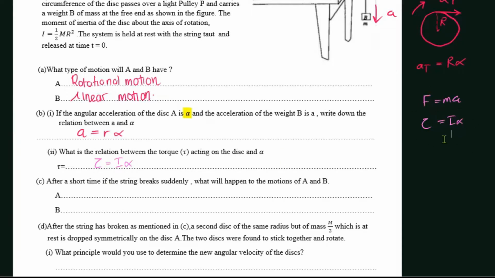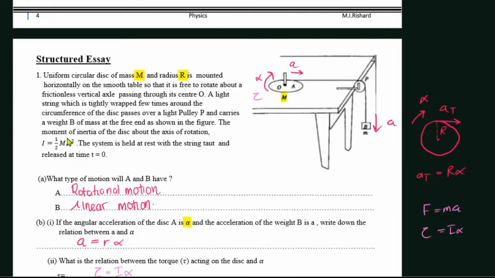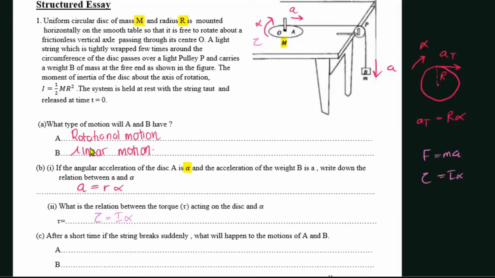That is how we use this equation. They have given I to be half M R squared, so we replace it: tau equals half M R squared into alpha.